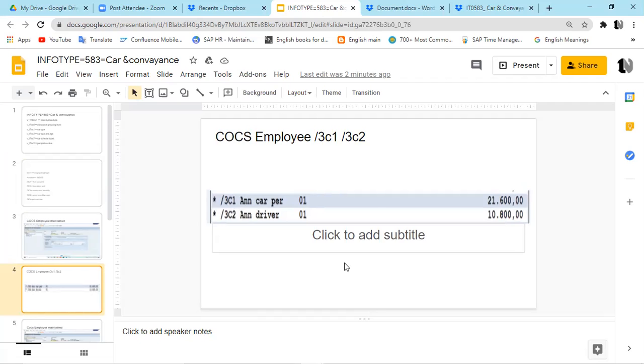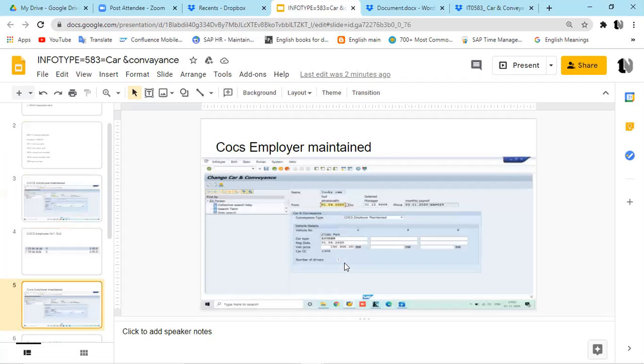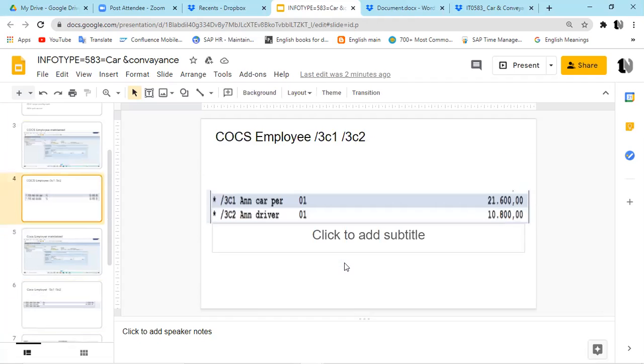So what is COCS? Last time we discussed COCS and OYCS. What are the two things which you have discussed? Full form of COCS: company owned car scheme. And OYCS is own your car scheme.